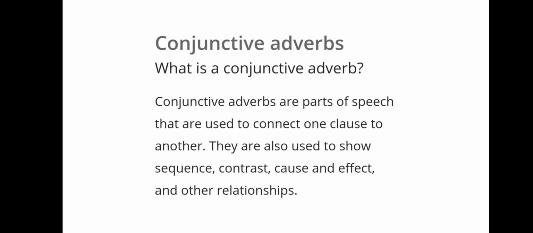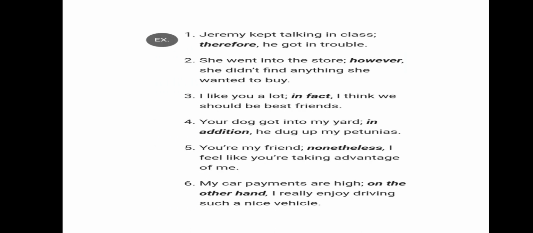Read the text on your own. Conjunctive adverbs are a part of speech that is used to connect one clause to another. How many clauses do we have? Yes, we have only two: the main clause or principal clause, and the dependent clause. They are also used to show sequence, contrast, cause and effect and other relationships.